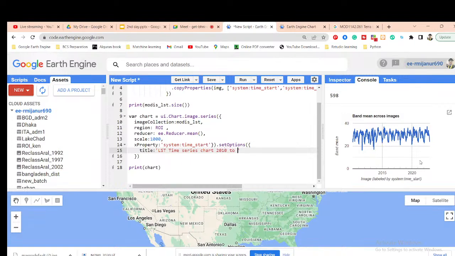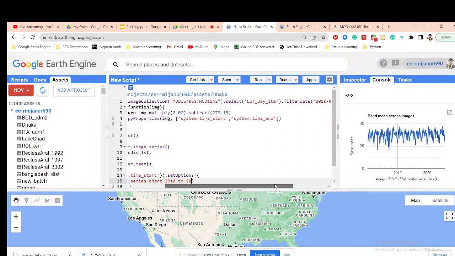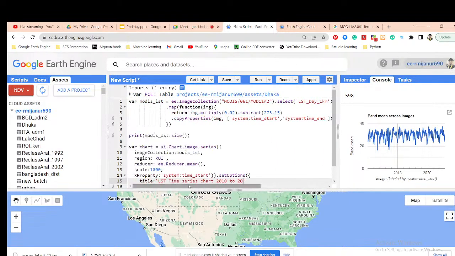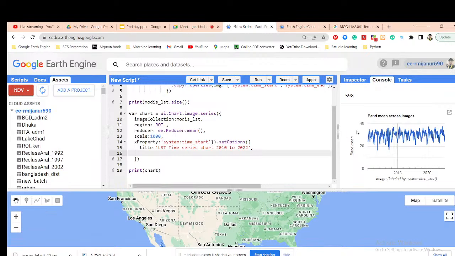2010 to 2022. Okay, so I put this chart title like that. Then also put another thing called the vertical axis.